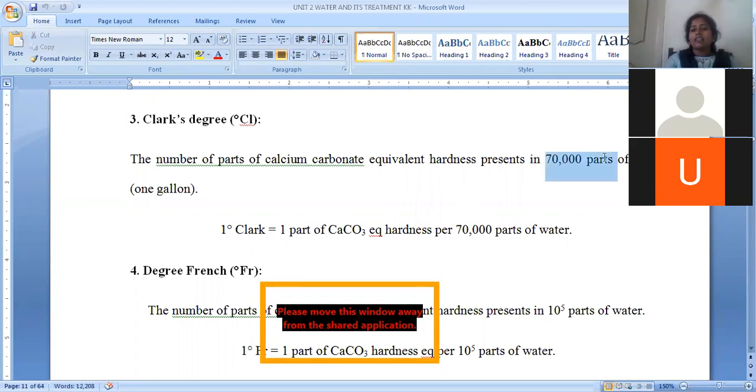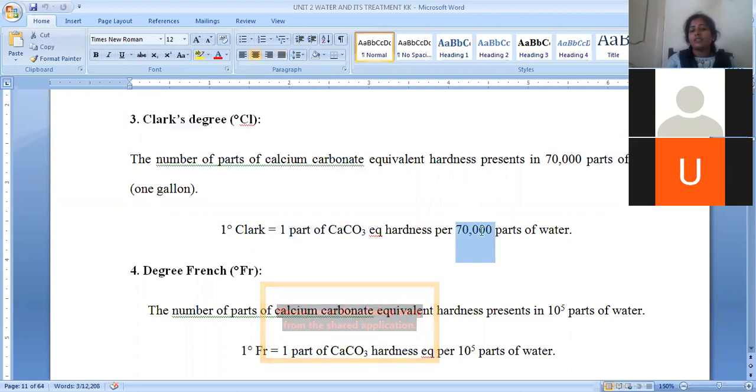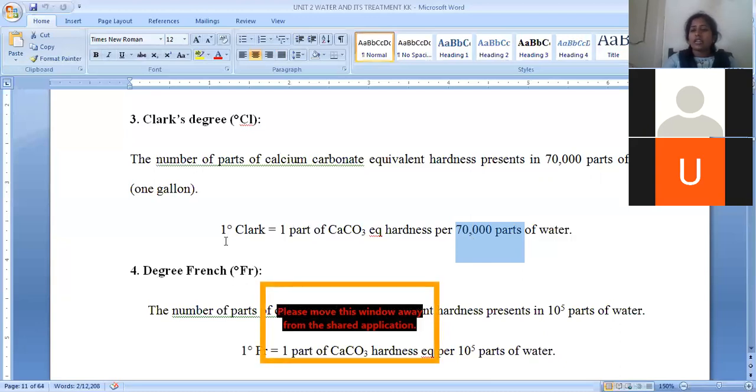In 1 gallon, how many parts of hardness is there? That is called a Clark degree. 1 degree Clark is nothing but 1 part of hardness present in 70,000 parts of water. If we are considering 10 to the power of 6 parts, that is called ppm. If we are considering 1 liter, that is called milligram per liter. If we are considering 70,000 parts of water, that is called Clark.